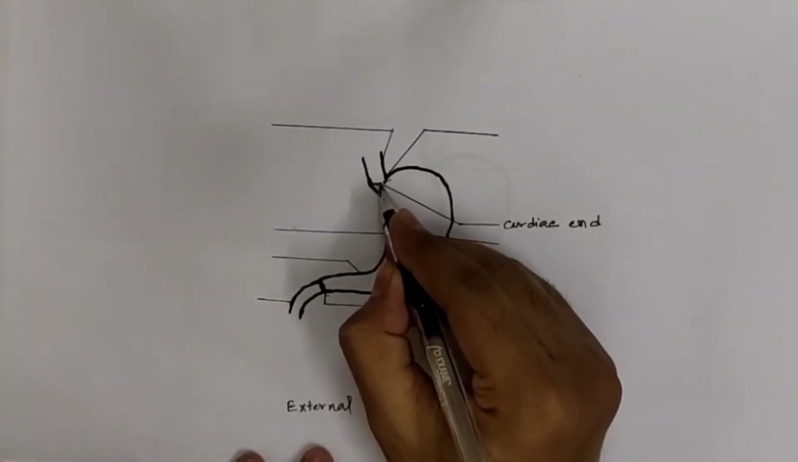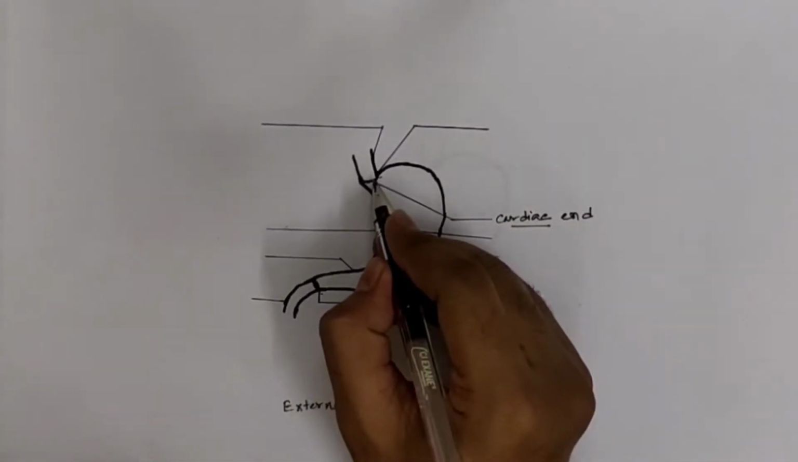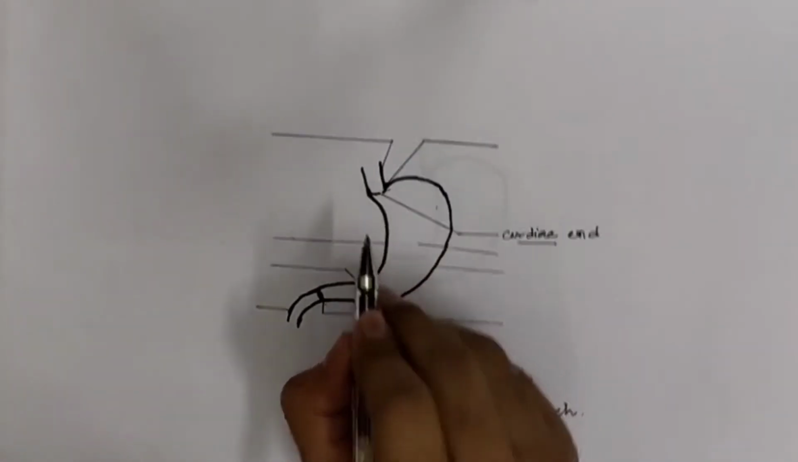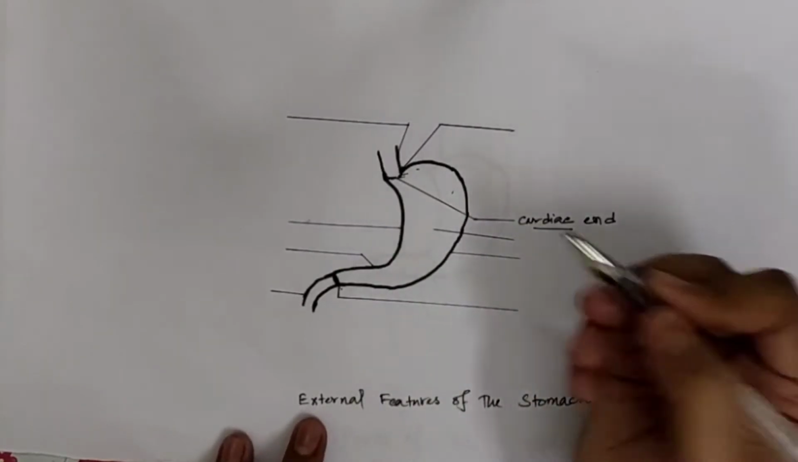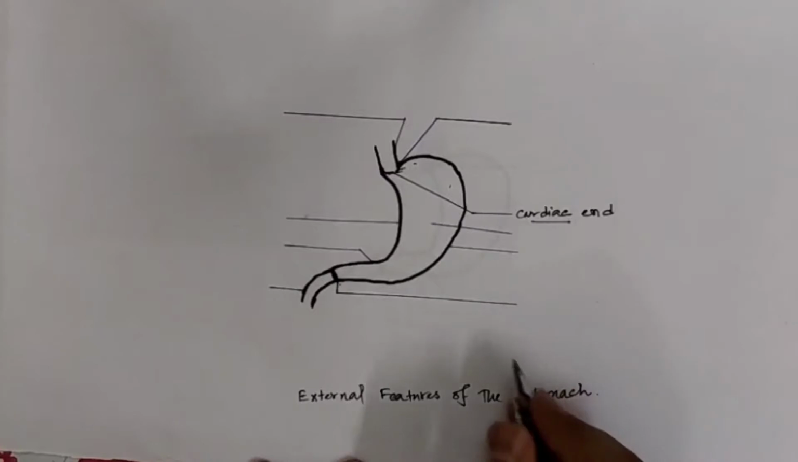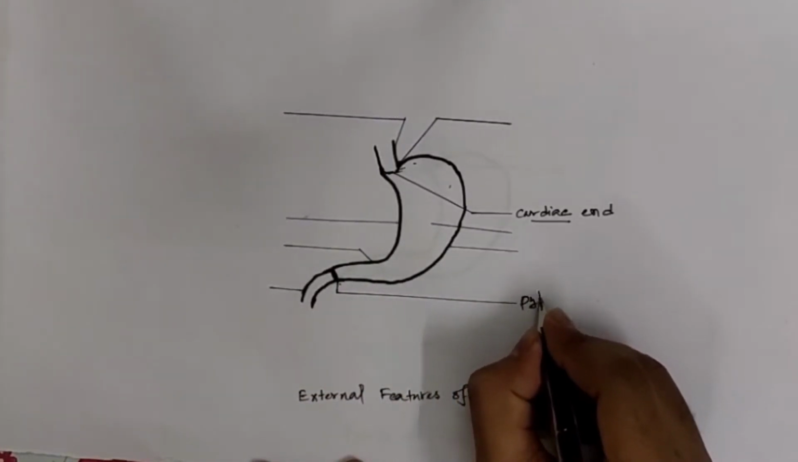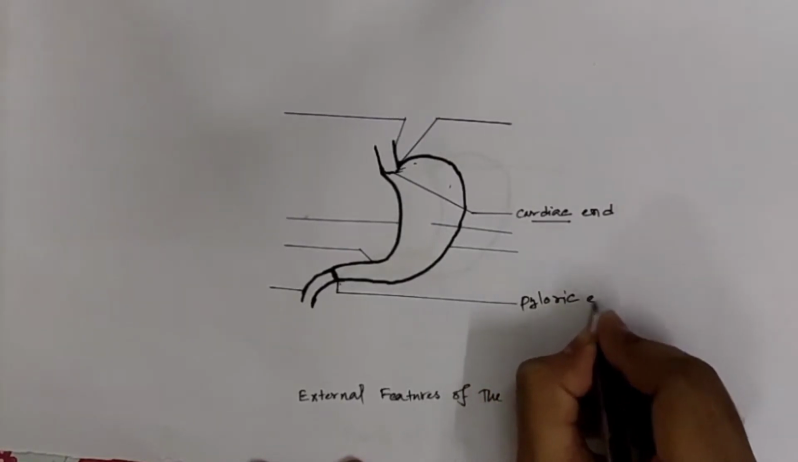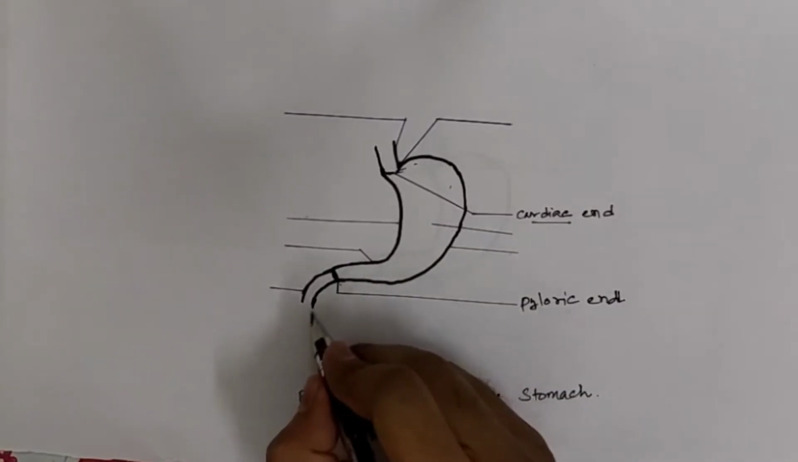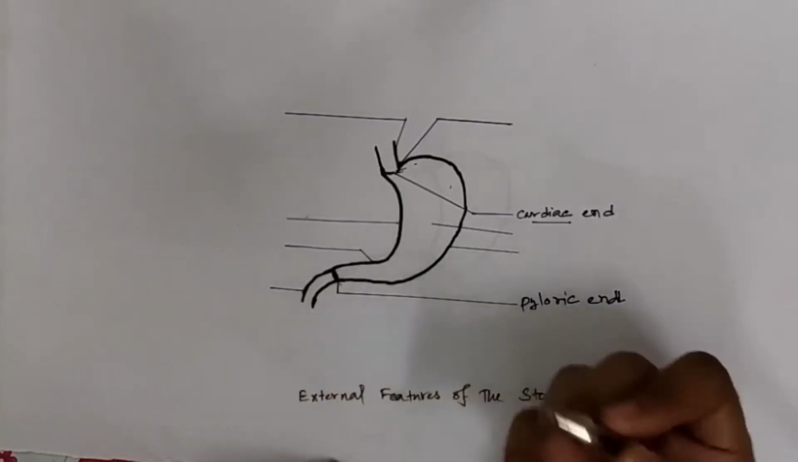As you can see here, this is the cardiac end, which joins the lower part of the esophagus to the stomach. This is the lower part of the esophagus, this is the stomach. And the other end is the pyloric end. As you can see here, this is the pyloric end, which joins the stomach to the proximal part of the duodenum. This is the stomach, this is the proximal part of the duodenum.